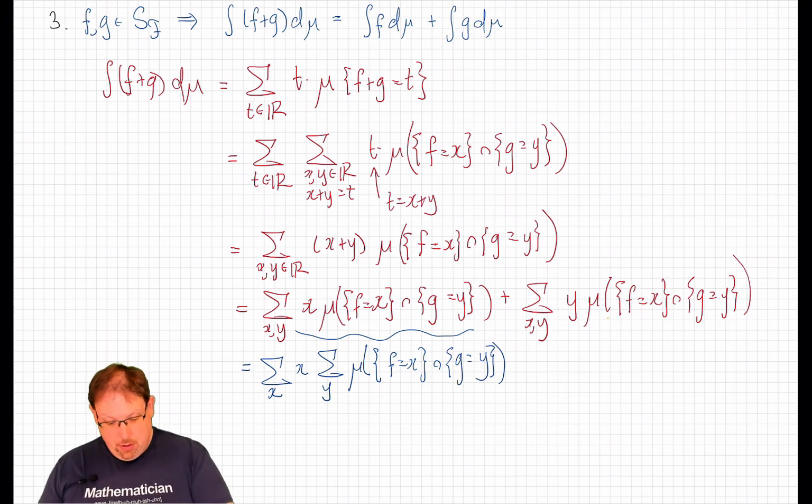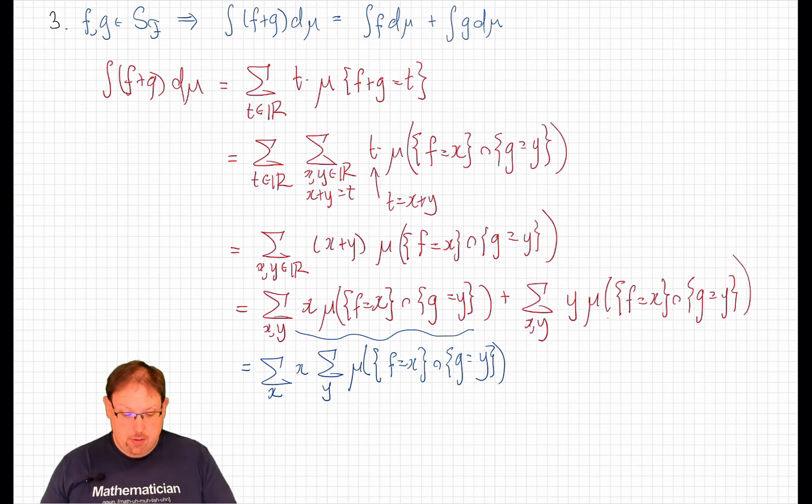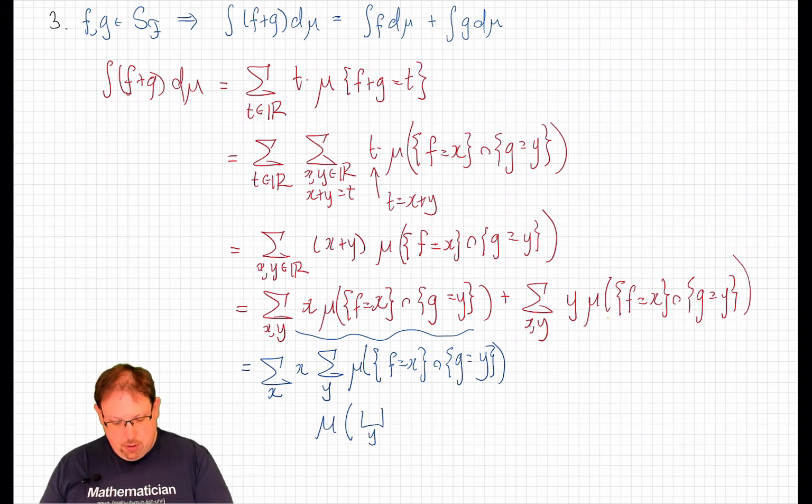And therefore, noting that the events that g equals y are all disjoint for different values of y, and therefore so are these intersections, we use the additivity of the measure to write the inside sum as the measure of the disjoint union over y of the intersection of f equals x with g equals y.